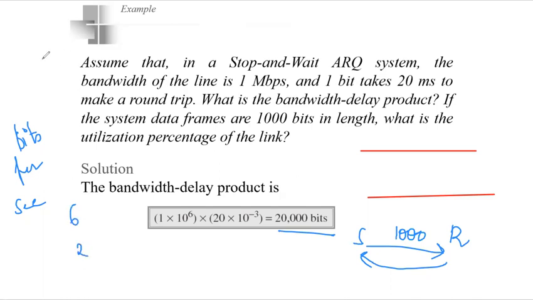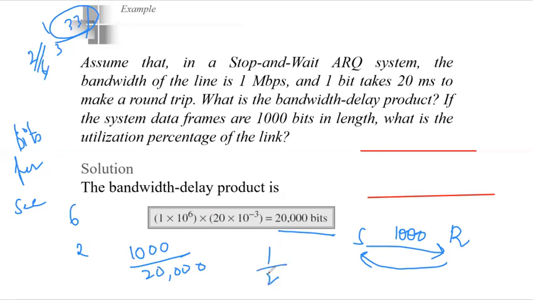The utilization is 2 by 6, which is 1 by 3, about 33%. Similarly, here it is 1000 by 20,000, which is 1 by 20, that is 5%.